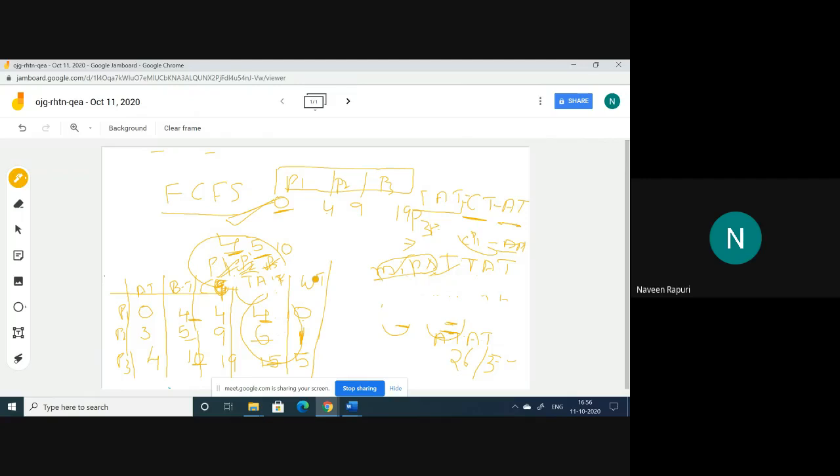Sir, how can we recognize these are correct? For example, the arrival time of P1 is 0, the arrival time of P2 I have given as 3, and the arrival time of P3 is 4. P2 entered the CPU at time 4, but it entered the ready queue at 3.